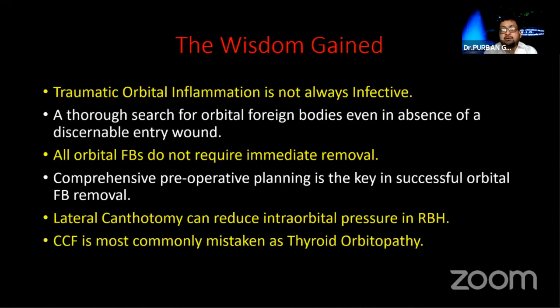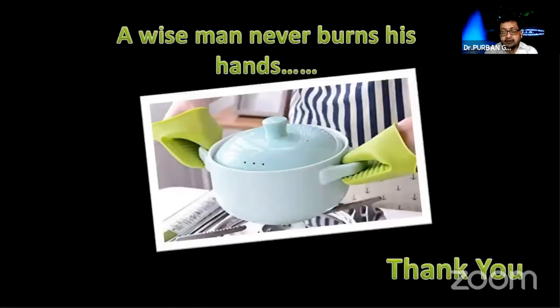Before taking out a foreign body, comprehensive preoperative planning with the help of neuroimaging is the key. Lateral canthotomy incision can reduce intraorbital pressure in retrobulbar hemorrhage and can save the vision. And the last thing I would say is that traumatic carotid-cavernous fistula is most commonly mistaken for thyroid orbitopathy. So even in a patient with known thyroid orbitopathy, if there is a history of trauma, please do neuroimaging. A wise man never burns his hand. So let us deal with our traumatic hot orbits wisely.